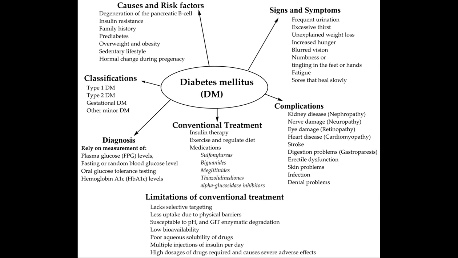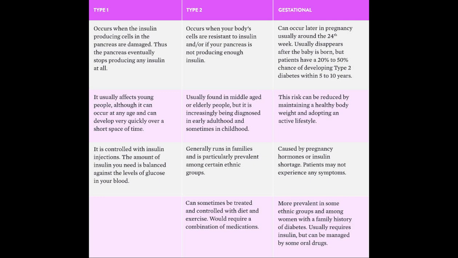In contrast, type 2 diabetes is linked to insulin resistance and often associated with lifestyle factors. Management of type 2 diabetes typically starts with diet and exercise. However, as the disease progresses, oral medications may be necessary to improve insulin sensitivity or stimulate insulin production. In some cases, if these measures become insufficient, individuals with type 2 diabetes may also become insulin dependent.